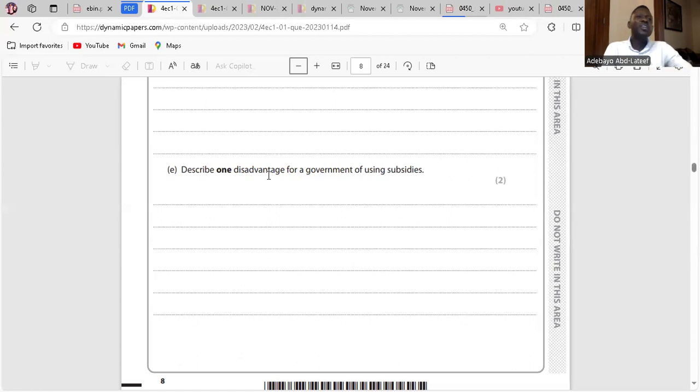Clear? Yeah. It's not just the problem about subsidies, it's the problem about government intervention. Put it in mind, okay? We move on.